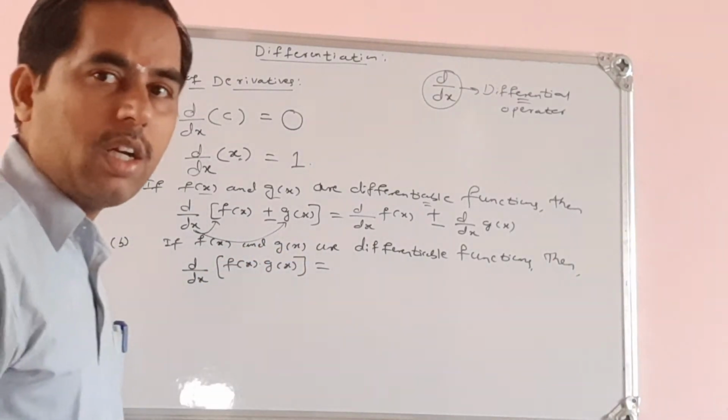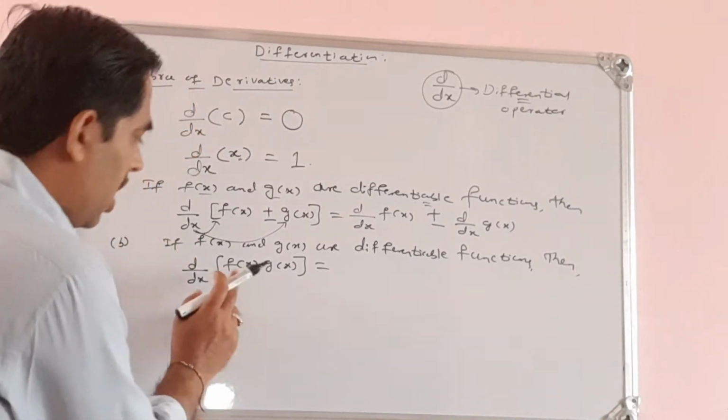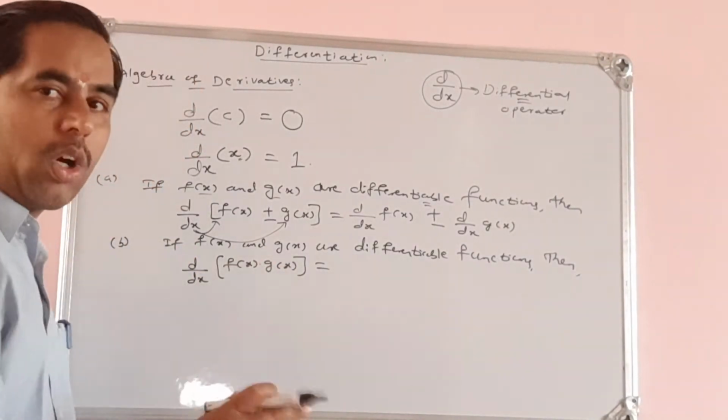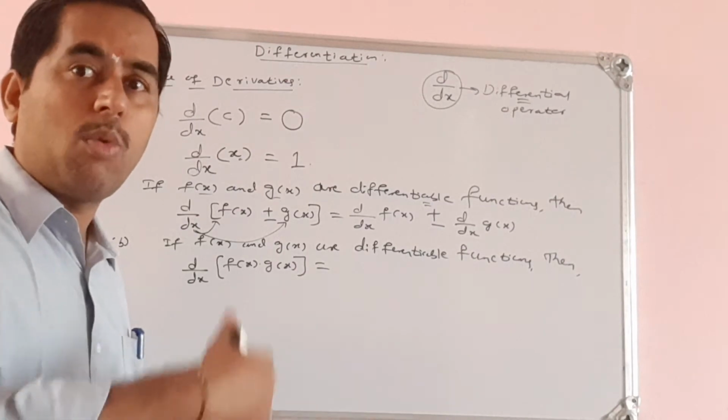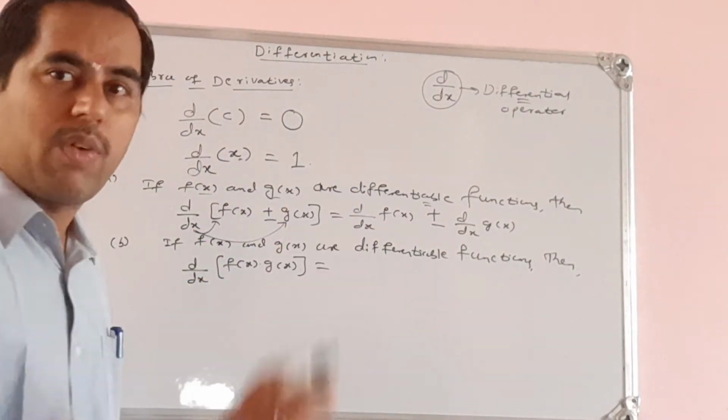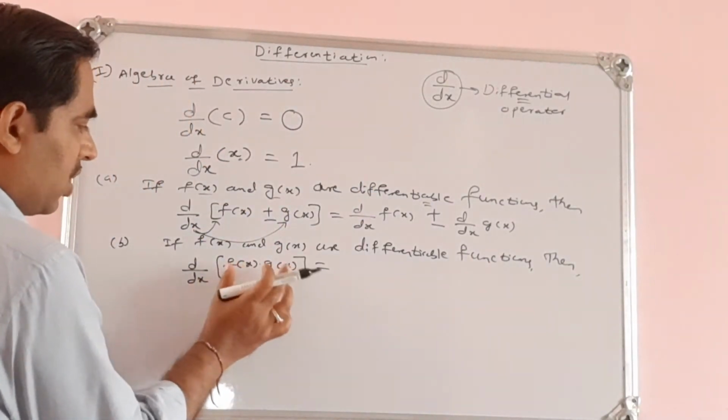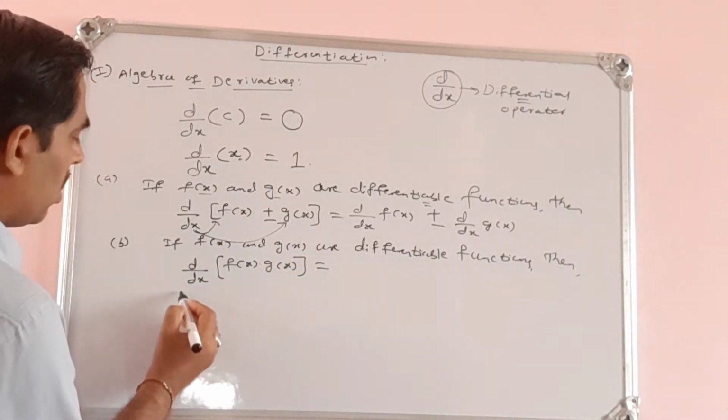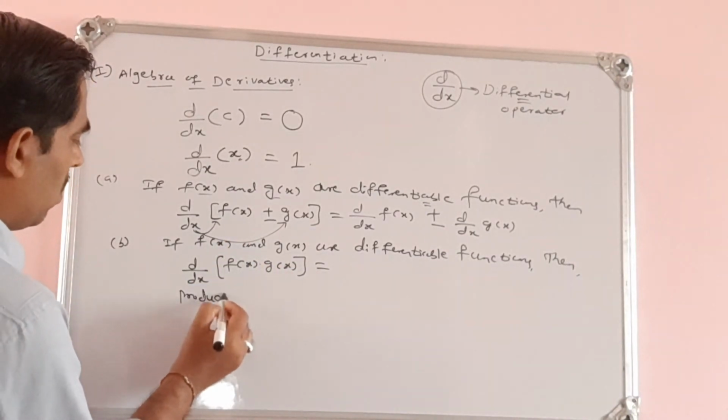The product may have two or more functions, but let us consider two functions at a time. This is called the product rule, which we have also learned.